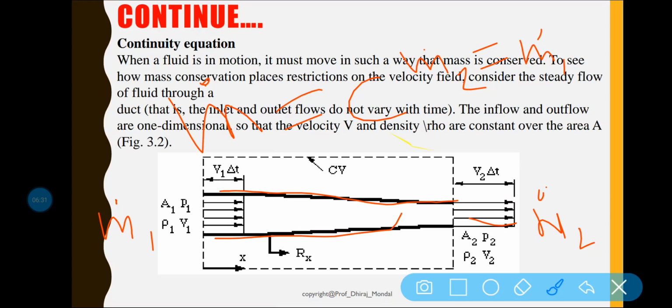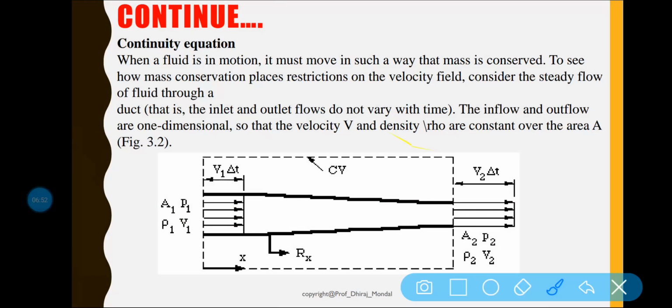That is your continuity equation. It is based on the principle of conservation of mass. Total mass is conserved. Mass can neither be created nor destroyed; you can only transfer mass from one point to another point, that's all. Clear?